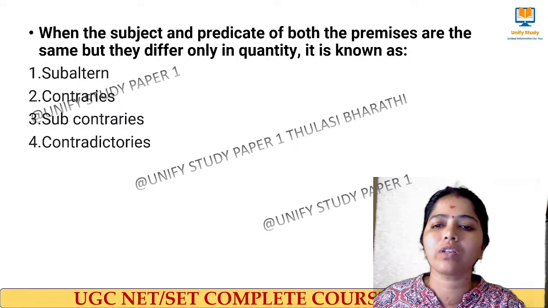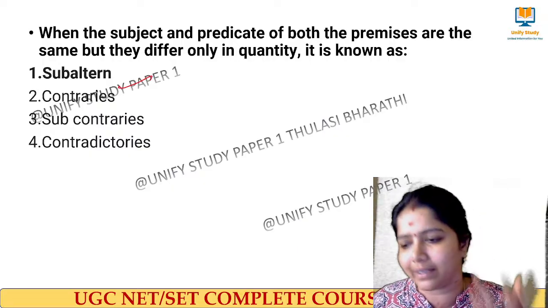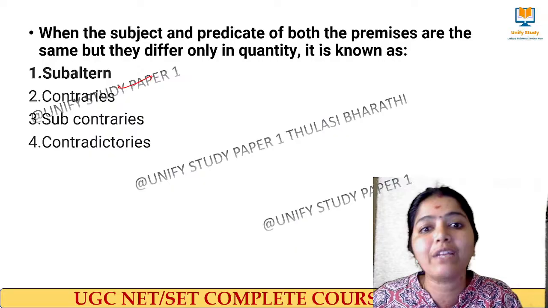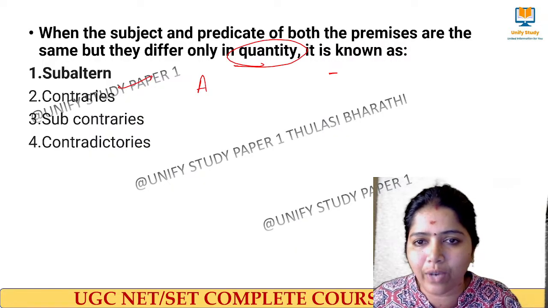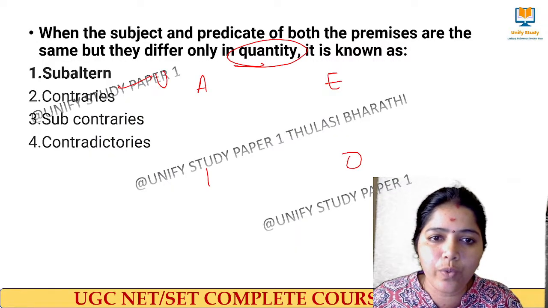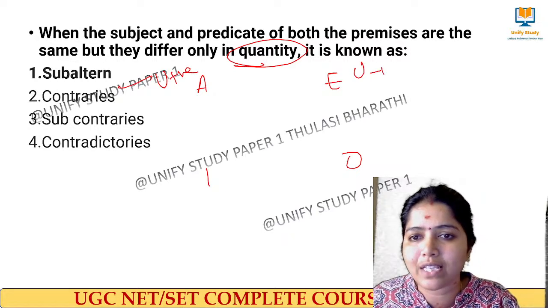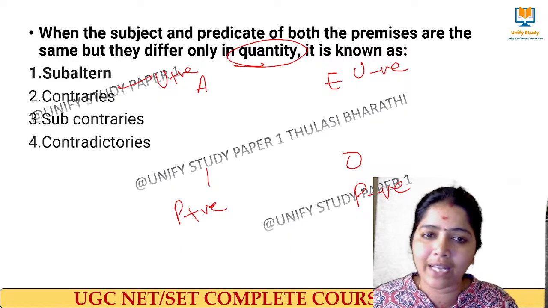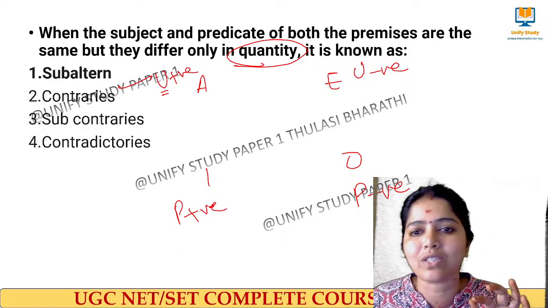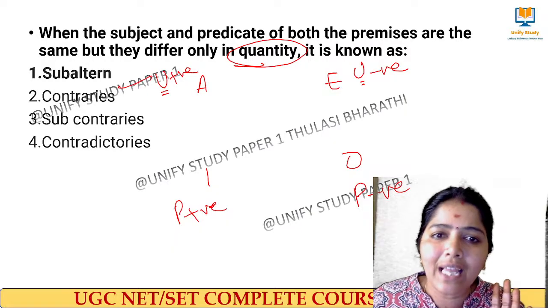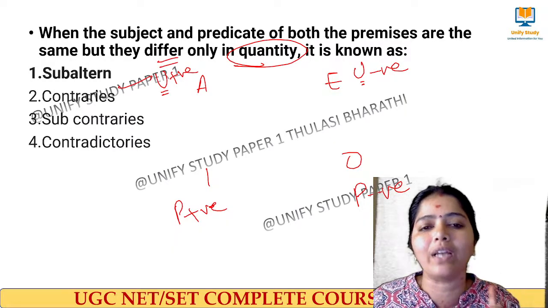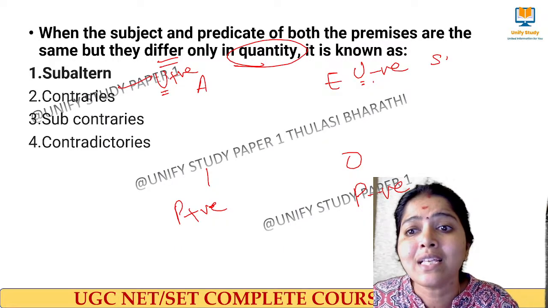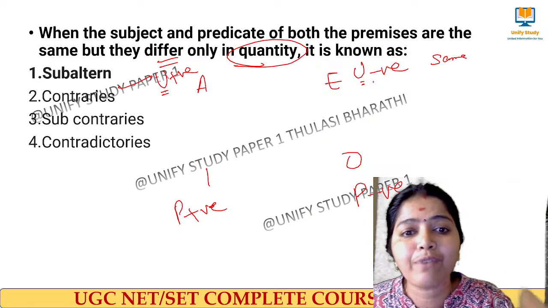Here the right answer for this question is very simple. It is subaltern. The subject and the predicate, both premises are the same, but they differ only in the quantity. See, I have written AEIO. This is universal positive, this is universal negative, this is particular positive, this is particular negative. This talks about quantity, this is also quantity, and here it is quality. Here the quantity is the same, both are universal, but they differ in the quality.